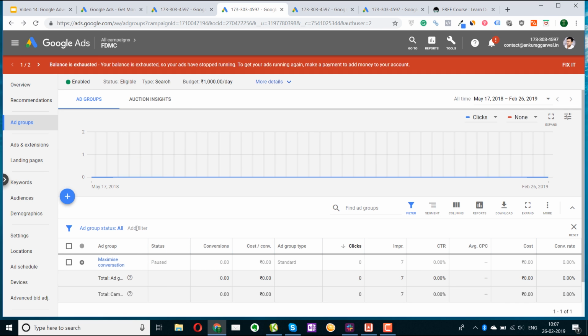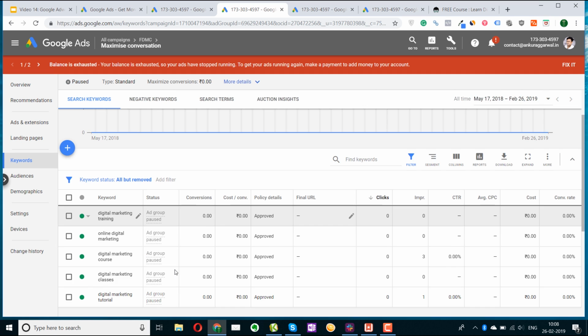You can see that on this campaign, we have a budget of 1000 rupees per day. I'm not spending more than that on a per day basis, because initially I would want to test the market. I would want to know the exact CPC I'm getting, the money that I'm able to spend right now, and is it profitable for me or is it not. I'll also be comparing this data to the various other advertising channels like Facebook, Quora, LinkedIn, etc. And I'll be seeing which channel is working the best for me. This is why I recommend that starting slow and starting highly targeted is the best strategy.